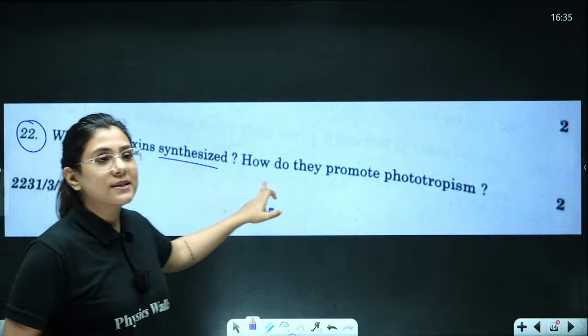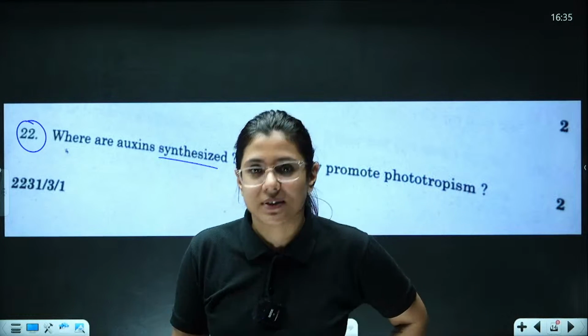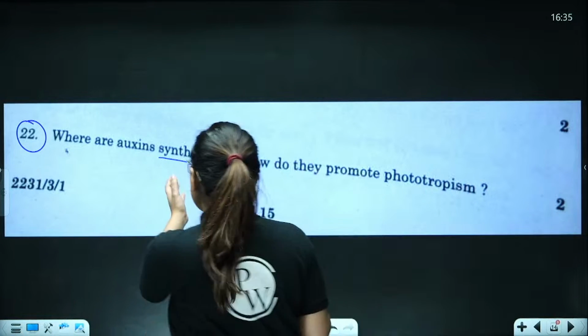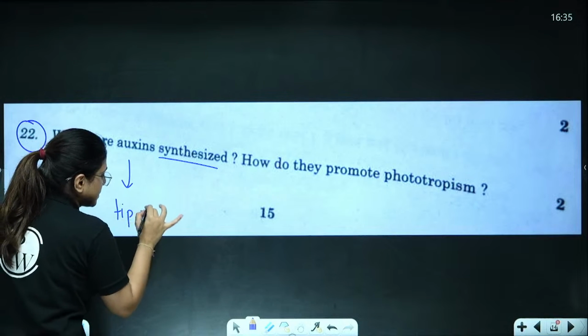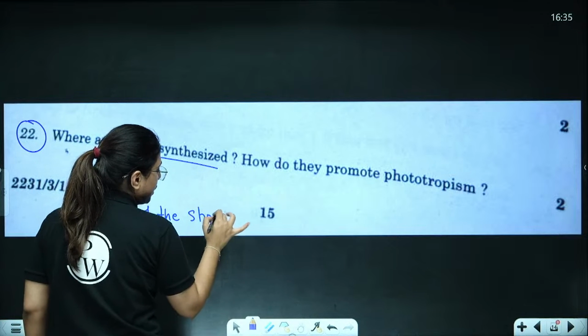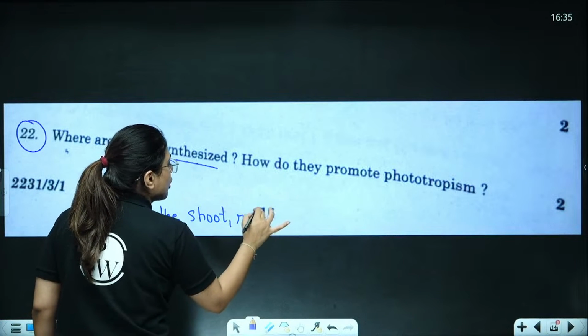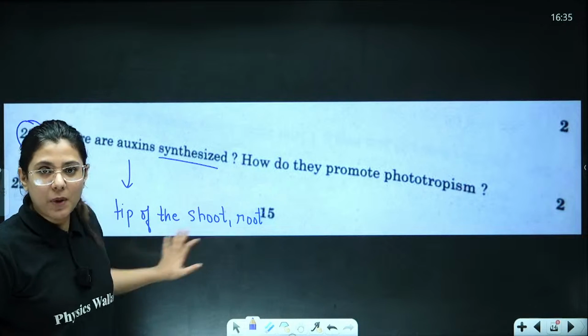Where are auxins synthesized? Okay, what is the meaning of synthesized? Produced. So the auxin hormone is dedicated to the tip of the plants. Tip of the shoot and tip of the root. This is where auxins are present, right? Now, this is the answer, 1 mark answer here.